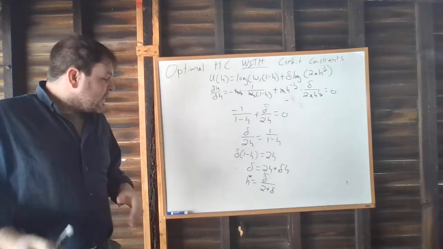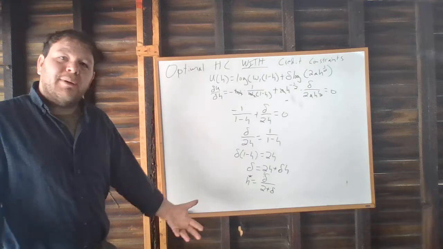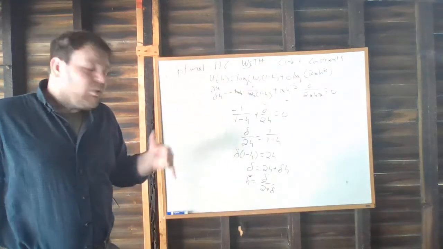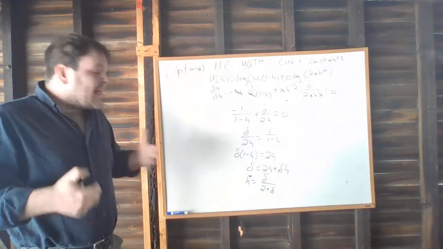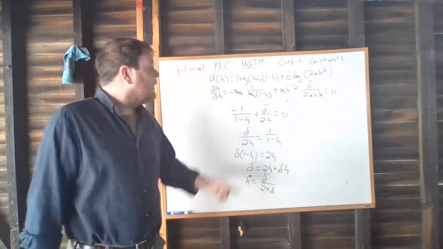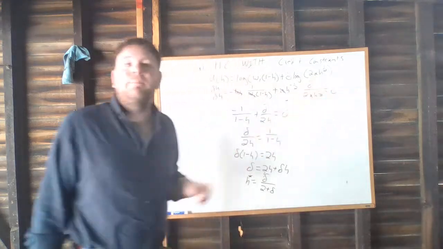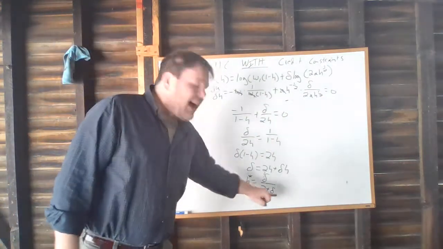And the way in which it matters is if we have a delta of 1, in other words, we care as much about adulthood as we do about childhood, we'll end up spending about 1/3 of our time in our youth investing in human capital and 2/3 of our time working. If we care less and less about adulthood relative to our youth, if we care nothing at all about adulthood, we would spend all of our time working in period 1 and wouldn't invest at all in human capital.